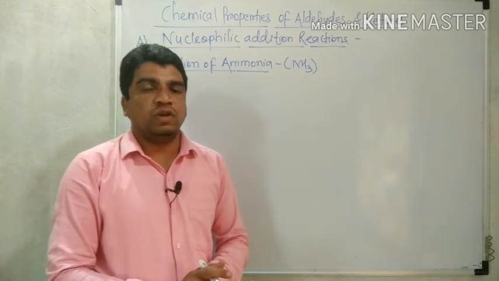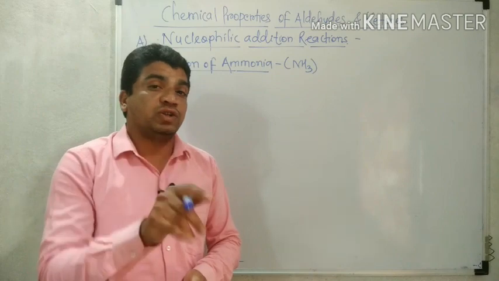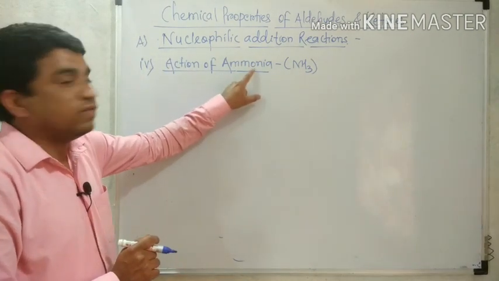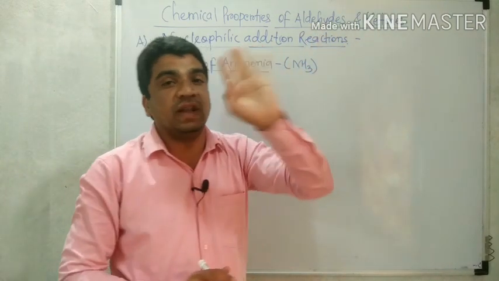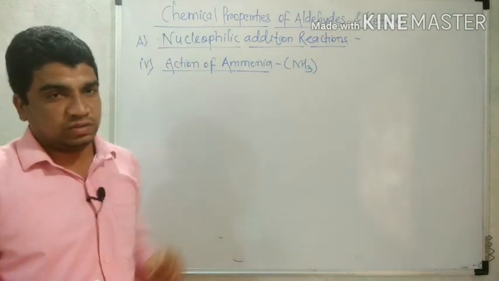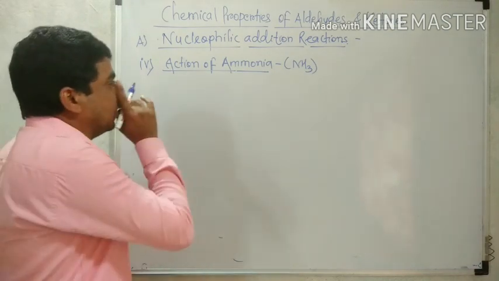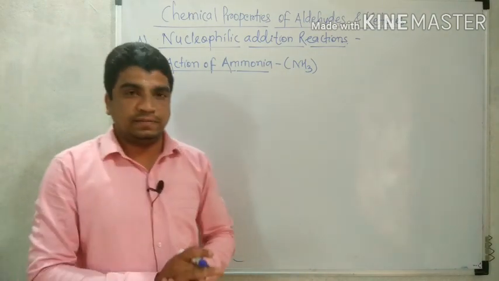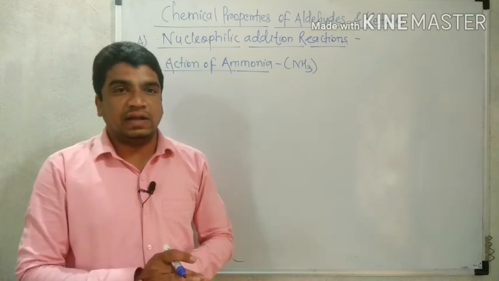Now the fourth nucleophilic addition reaction with aldehyde and ketone, after the action of alcohol, is the action of ammonia. Ammonia, having formula NH3, on aldehyde and ketone. So when ammonia reacts with aldehyde, first, action of ammonia on aldehyde.